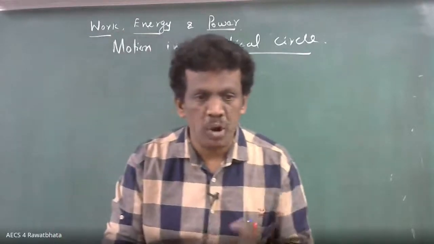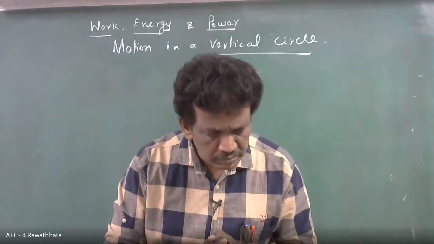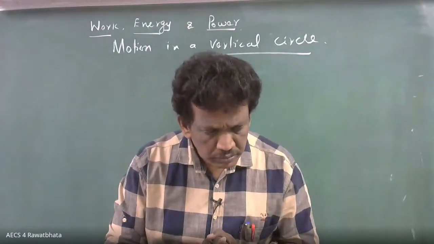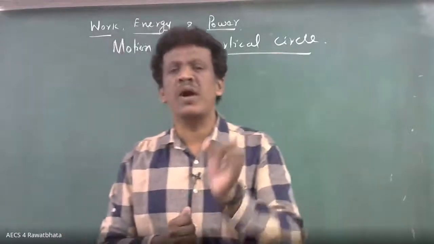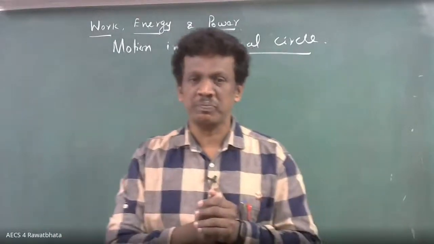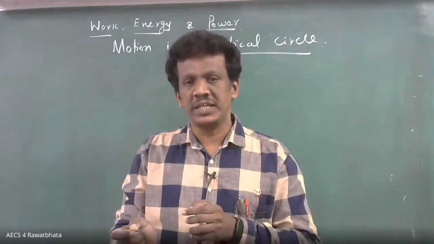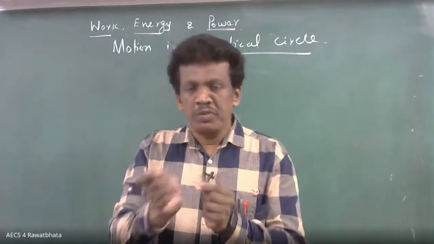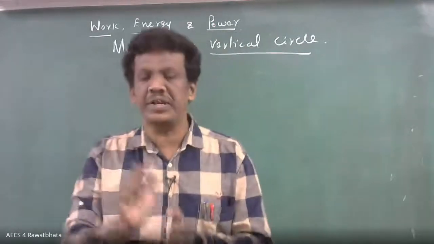What kind of motion is that? Uniform circular motion. Very good. Here the speed remains constant, so uniform circular motion means uniform speed.